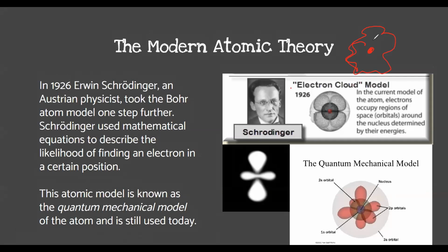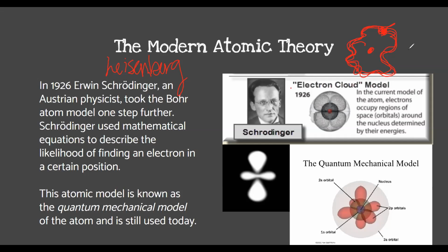And if you know this dude and another dude named Heisenberg, you would know that you can't know the exact location of an electron, because not only is it moving, and waves have speed, but it's also circling around. We can't actually know where it is.